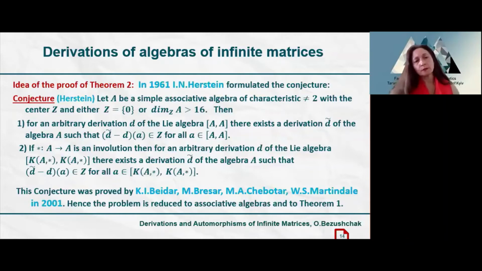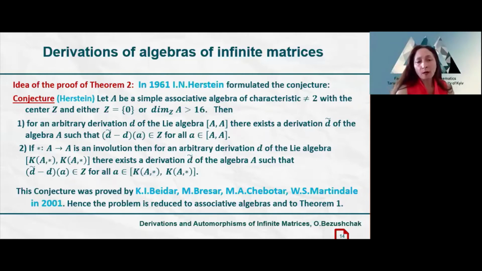Let us talk about the idea of the proof of theorem 2. In 1961, Herstein formulated the following conjecture. Let A be a simple associative algebra of characteristic other than 2, with the center Z, and either the center is 0 or the dimension of algebra A over the center is greater than 16.